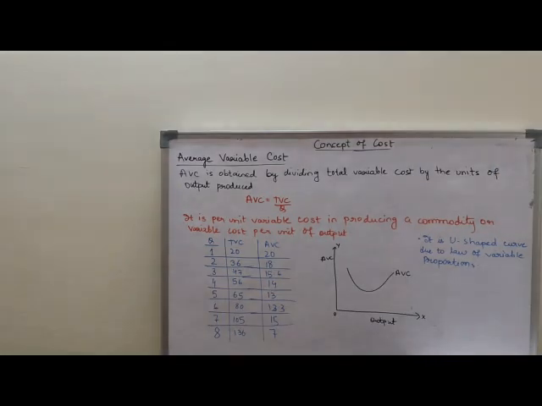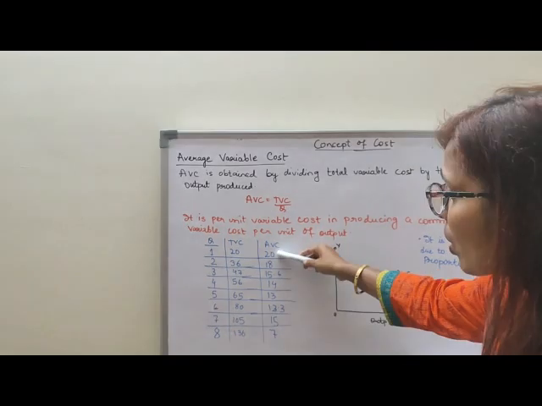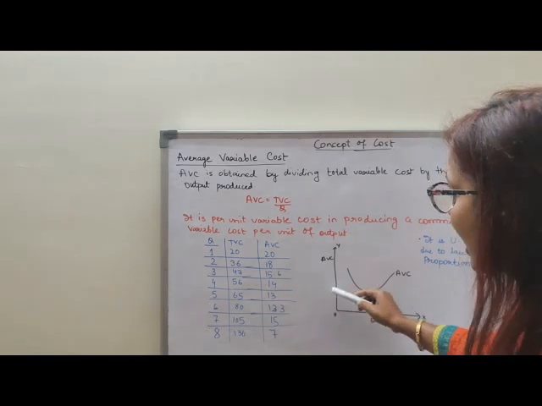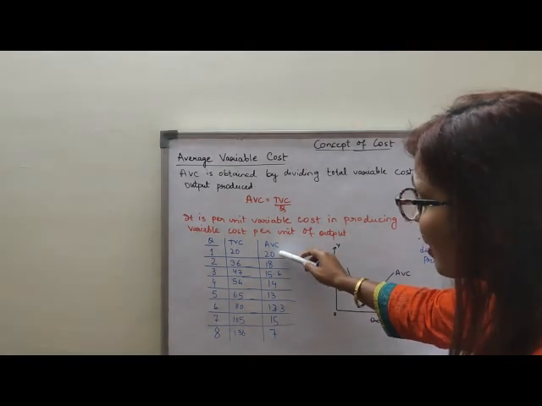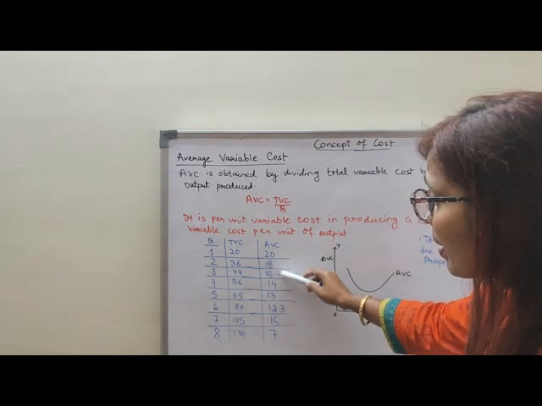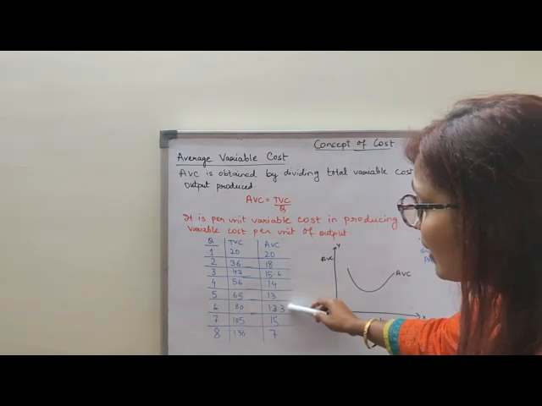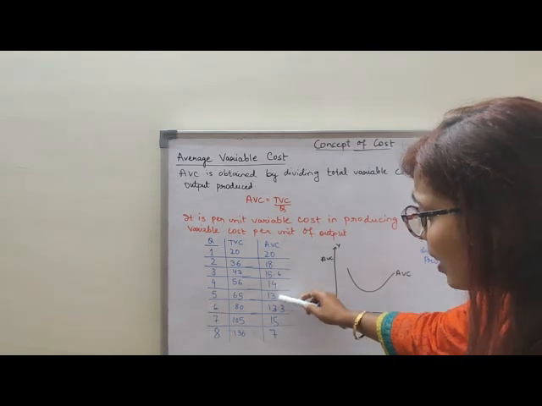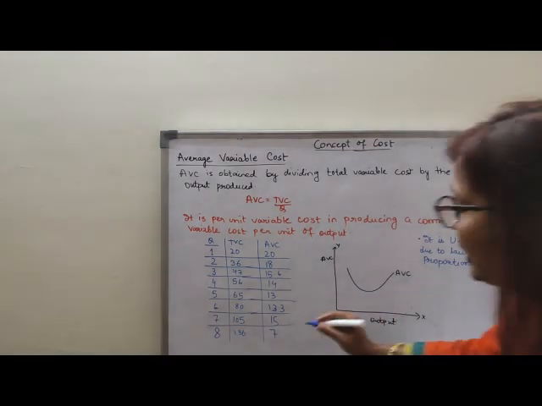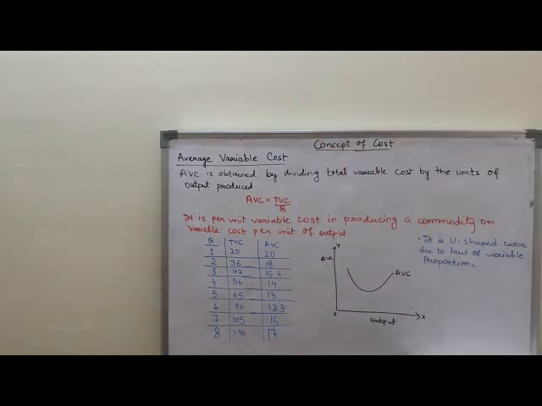So, what I am trying to say is that, first of all, it is a U-shaped curve. Clear? Because average variable cost is falling, but on reaching the minimum point, it again rises. See in this table, first average variable cost is downward sloping. First it is falling, and after that it reaches the minimum, and then it again rises. Clear children? Sorry, this is 17, not 7. So it is a U-shaped curve.